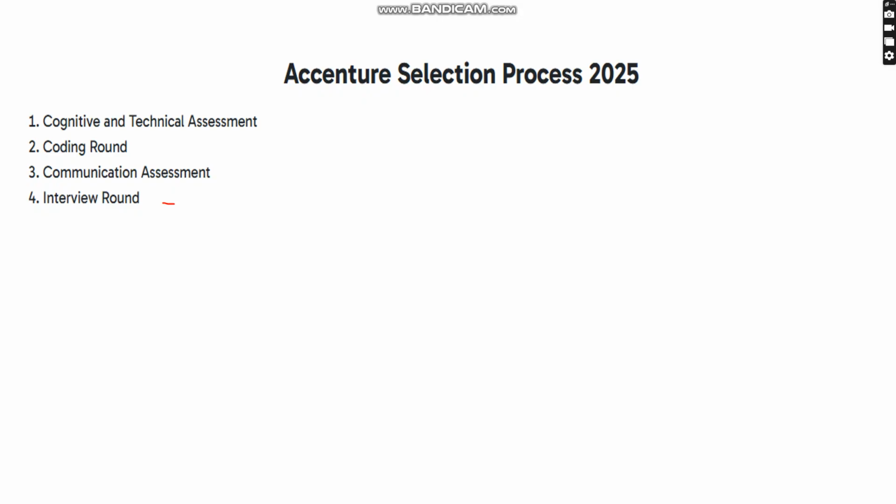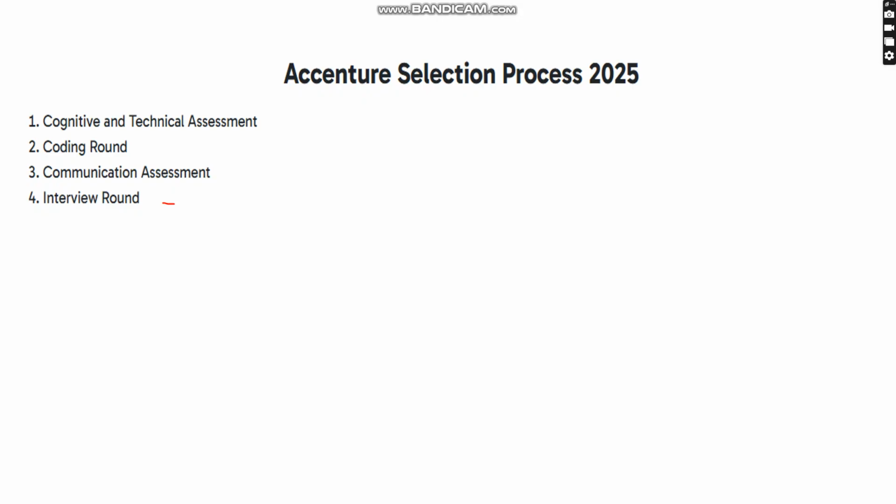What is a thread? What is multi-threading? And how efficient is the Java language? Whether you are willing to learn other languages also. Like these questions, they will ask in the case of the technical round. Once the technical round is cleared, after 10 days they will send one mail regarding your selection.